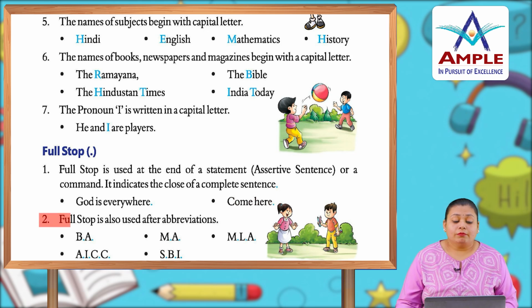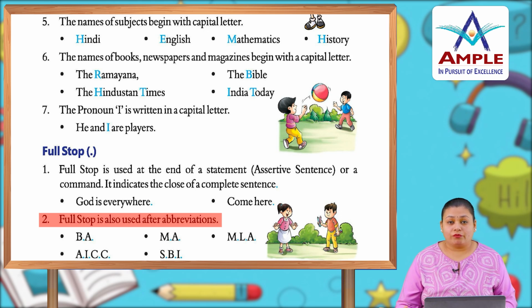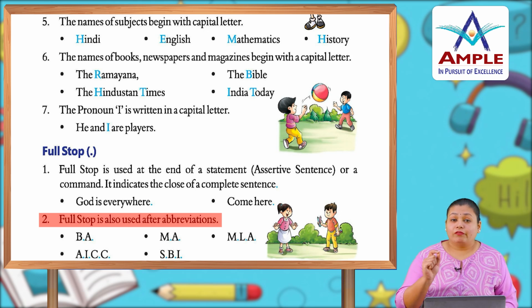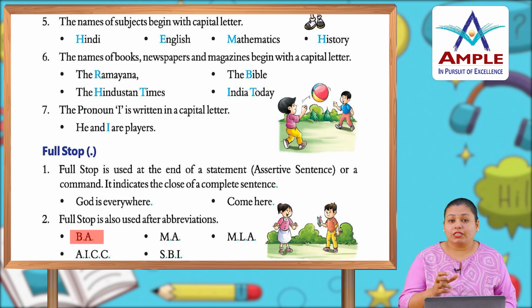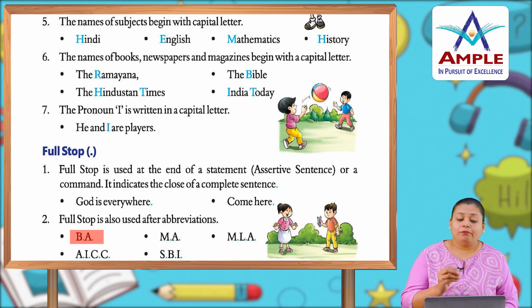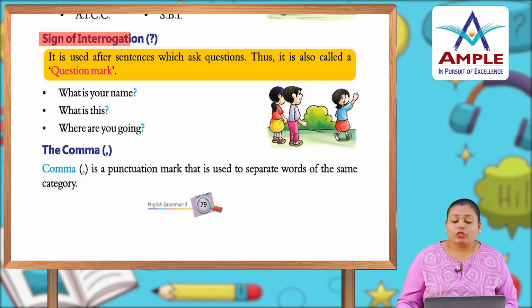Number 2: a full stop is also used after abbreviations. When we use a short form of some particular words, in that case we use a full stop. Like when you write Mr. or Mrs., you use a full stop. When you use particular words like B.A., it means Bachelor of Arts. The full form of BA is Bachelor of Arts, but we write it in a short form and put a full stop between it. That is called an abbreviation.